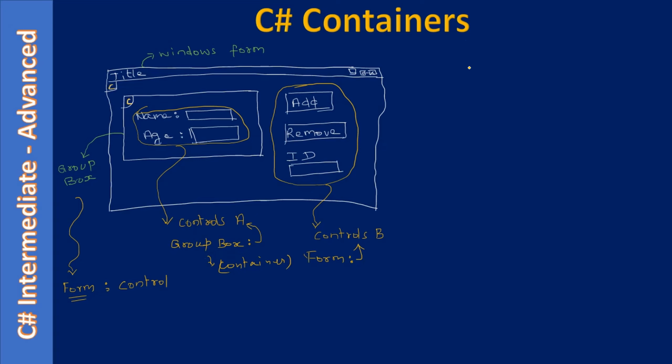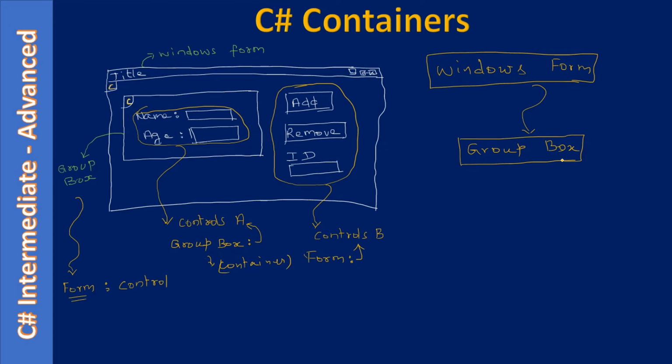So here the relationship is: Windows Form is the container. This container contains GroupBox, and GroupBox contains controls A. And the Windows Form contains other controls also, which are called controls B.